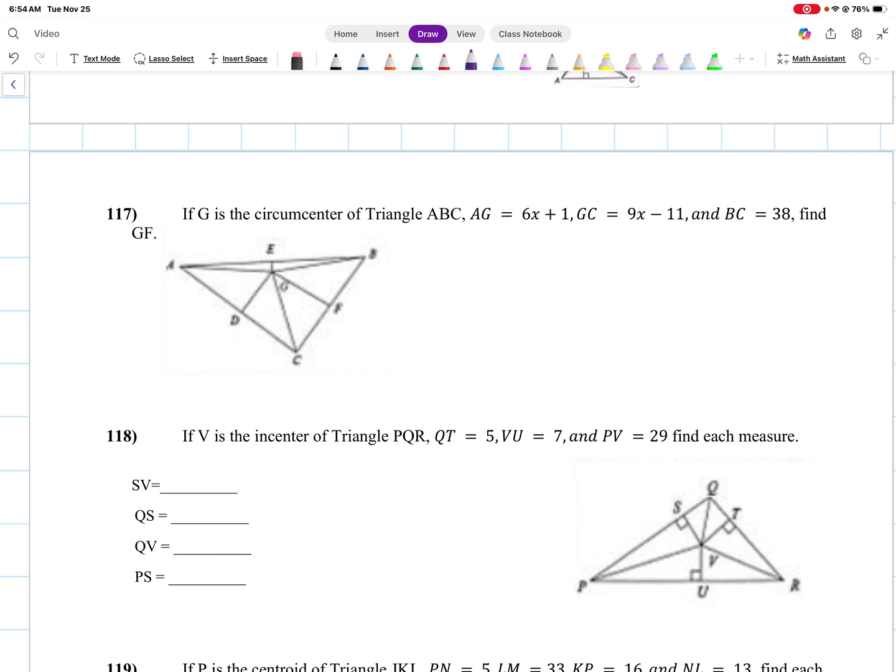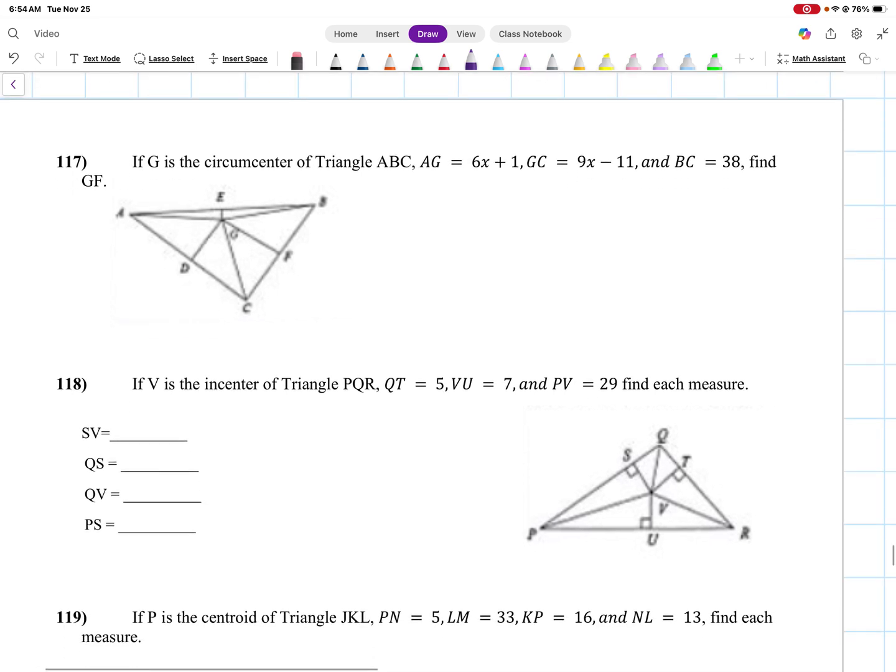All right, so 117. If G is the circumcenter of triangle ABC, AG is 6x plus 1, GC is 9x minus 11, and BC equals 38. Find GF. So we want to find what GF is, which I'm going to put in orange here. First thing, I'm just going to label my specific things. AG here is 6x plus 1.